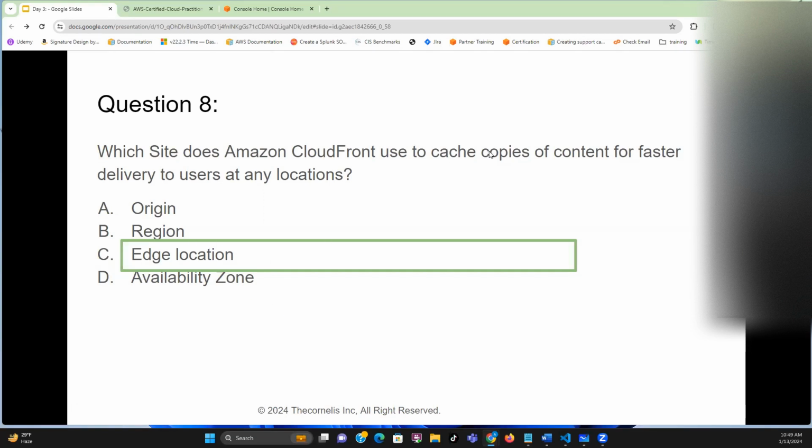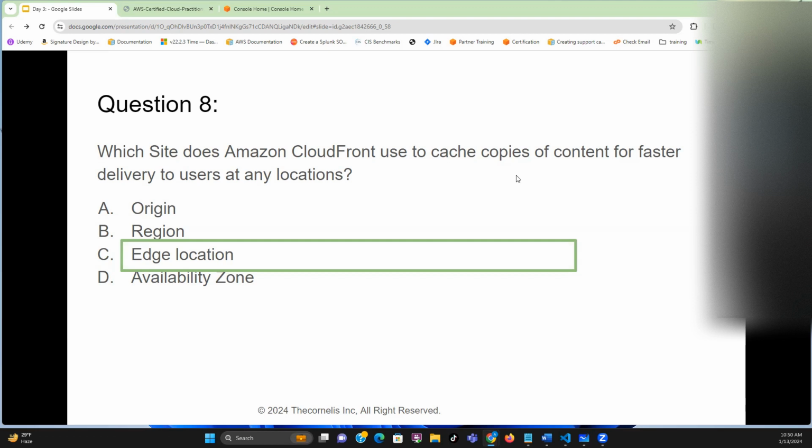When you are caching content, as I was explaining earlier, if users in Africa want to watch a movie posted in America, the first person that wants to watch that movie will request it from the original source where it is kept in the US.